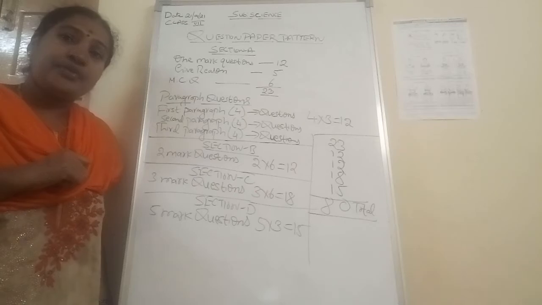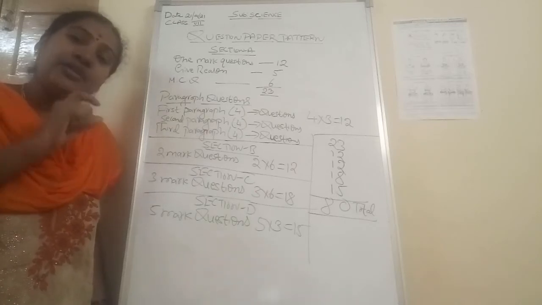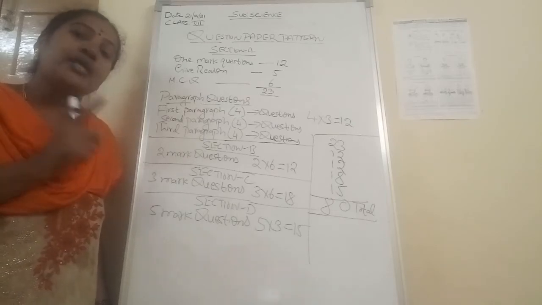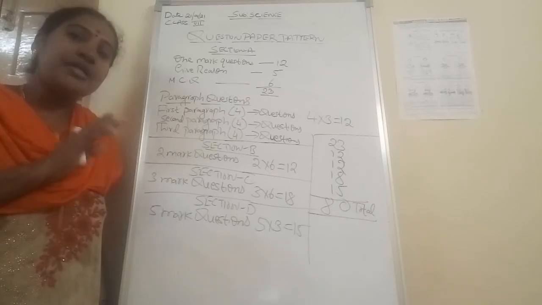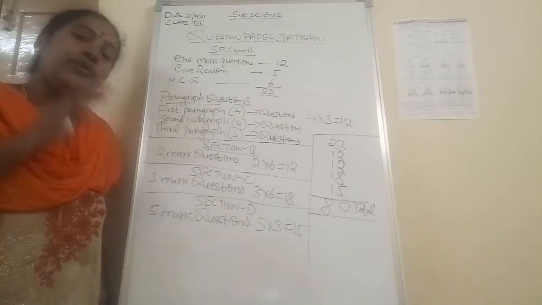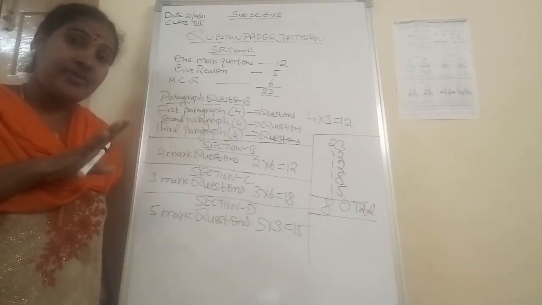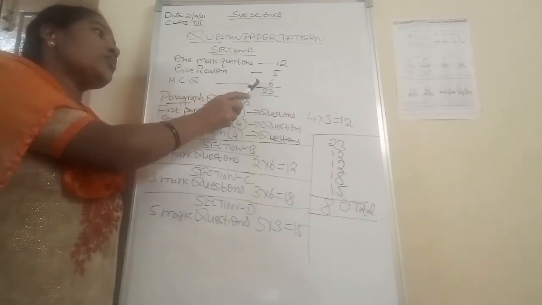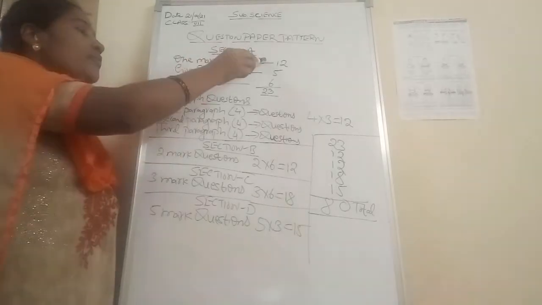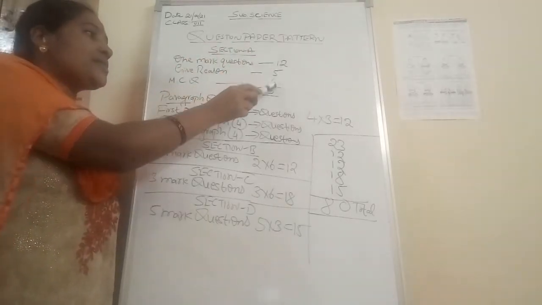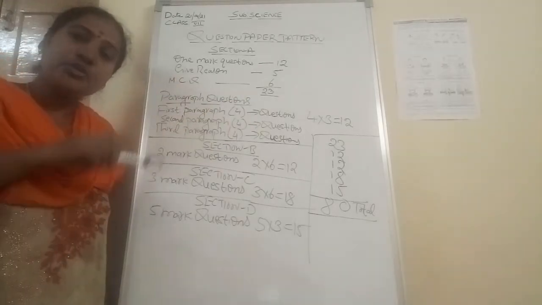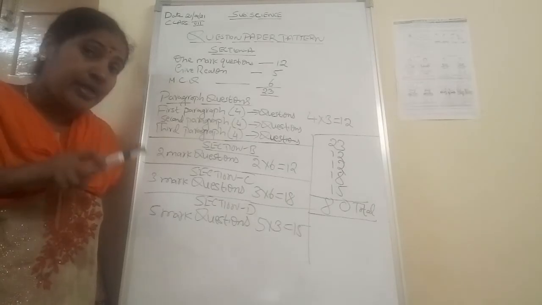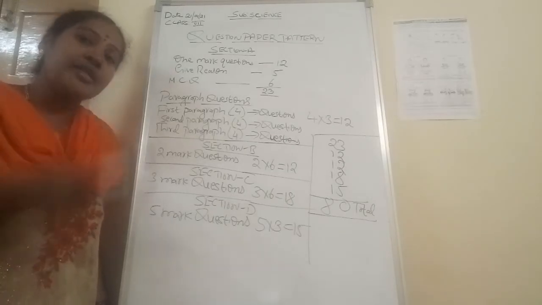Next, MCQs. MCQs means they are giving 1 question, and under that 4 options will be there. In that 4 options, you have to choose any one correct option. MCQ means multiple choice questions. So you have to select the correct option in that. Those MCQ questions, how many? 6 questions will be there. Now you add all this, 12 plus 5 plus 6. Total will be 23. So these 23 questions are related to the Section A part.